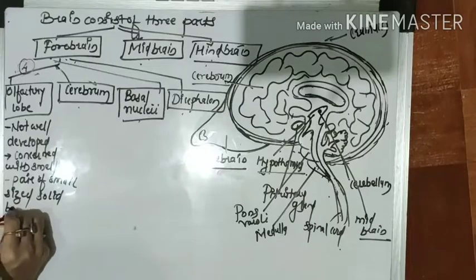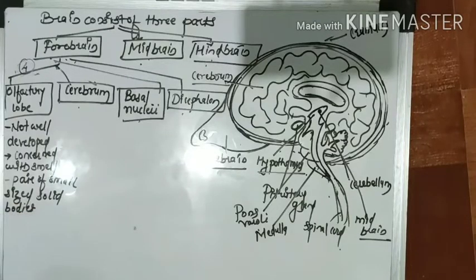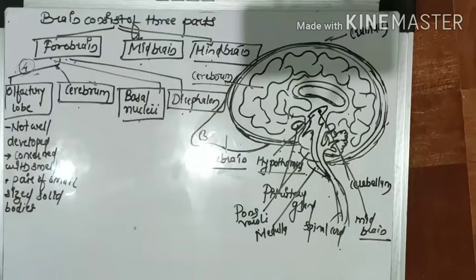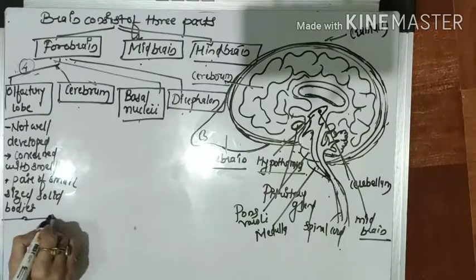Okay, its smallest bodies are present. In human beings, the sense of smell is comparatively very poor as compared to animals like dogs and cats. Why is it so? Because humans have a very small olfactory lobe. That's it. So this is all about the olfactory lobe.